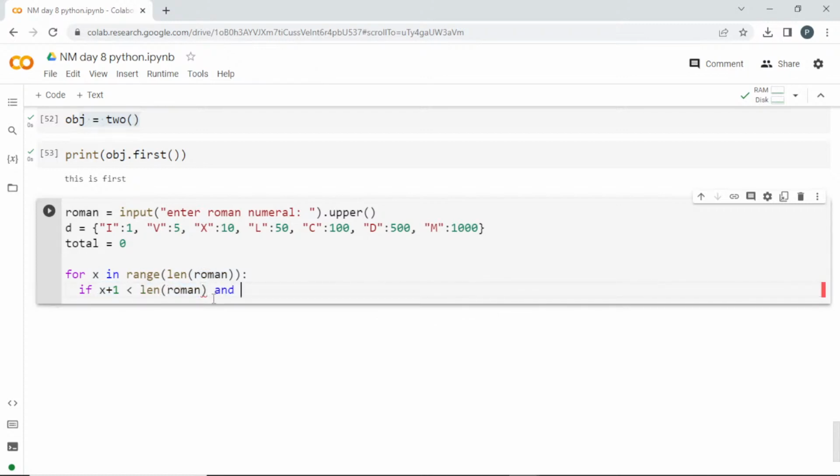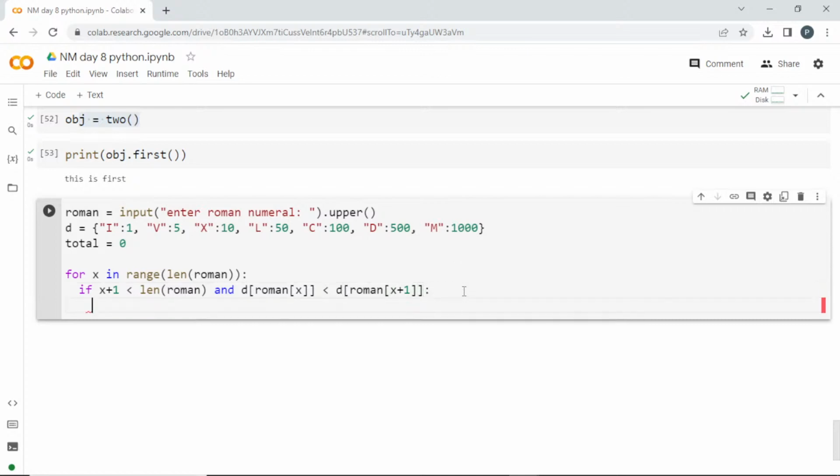And using the AND operator, I am getting the Roman numeral at this index x from the dictionary. Please try to understand: Roman will be the user entered value, and x will be the range, which starts from 0. So in Roman, the 0th index means the first letter the user entered, and for that I am going to compare it here. If it is available, I am going to get it from the dictionary. You know how to access a dictionary, right? I am checking whether it is less than the same thing at x plus 1, so I am comparing it with the next one.